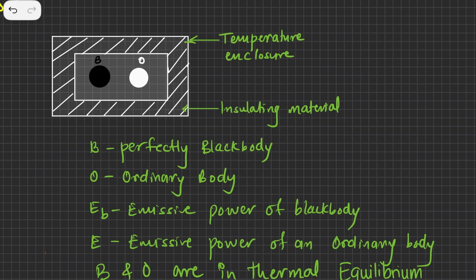And B and O are in thermal equilibrium. As soon as you put those two bodies in the temperature enclosure, they might have different temperatures, but after some time they are going to have the same temperature.